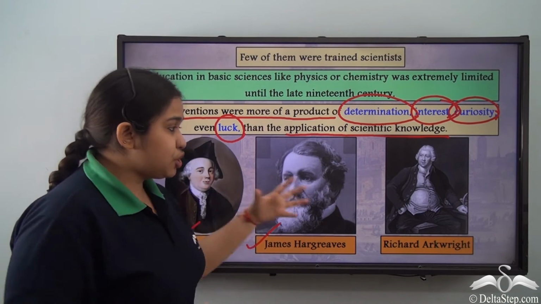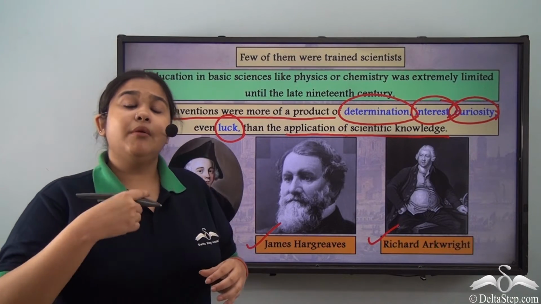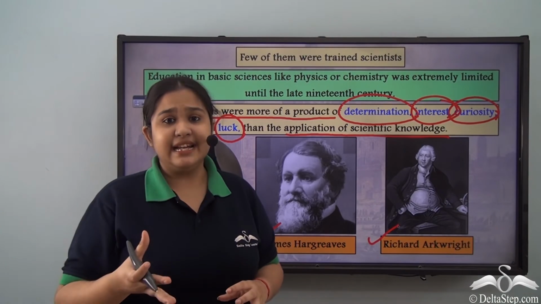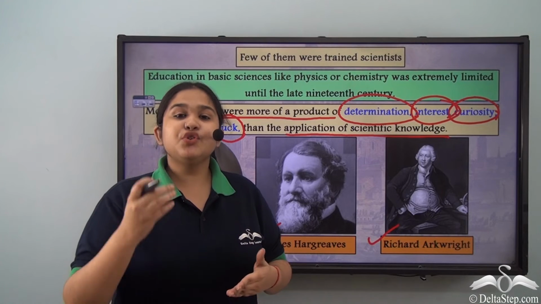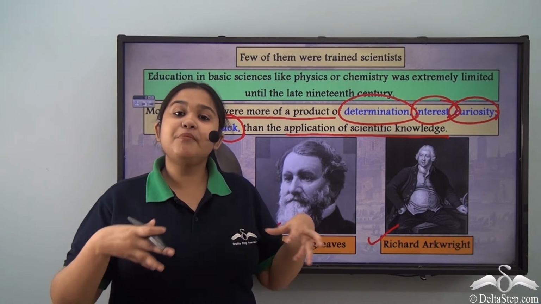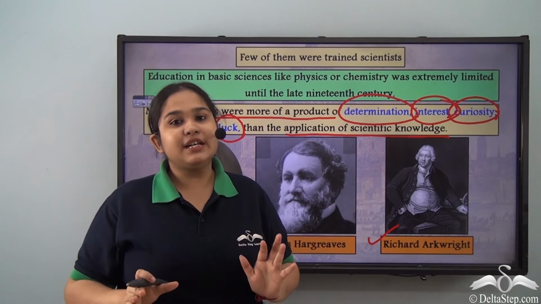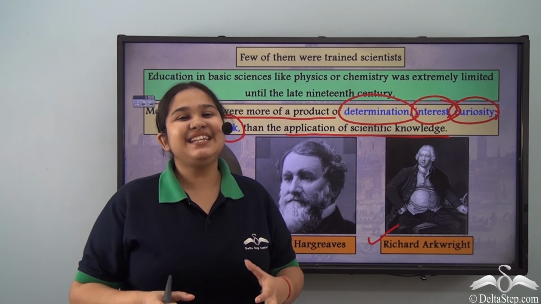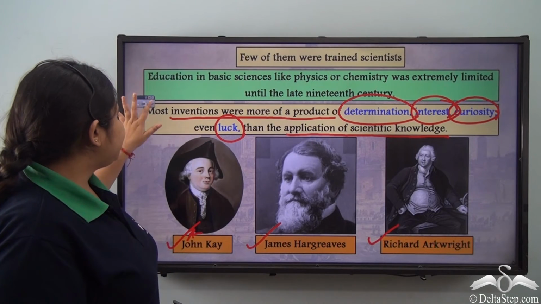In fact, Richard Arkwright was not even a scientist. He was not even a person who read sciences. He was a wig maker and also a barber. So you can understand that these people were absolutely from different walks of life, right? But what made them focus, what made them create these innovations were all these factors.